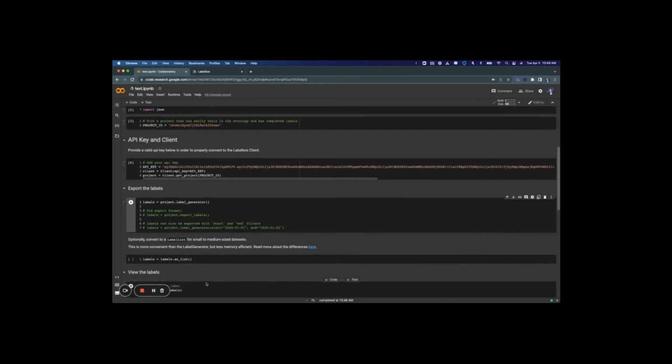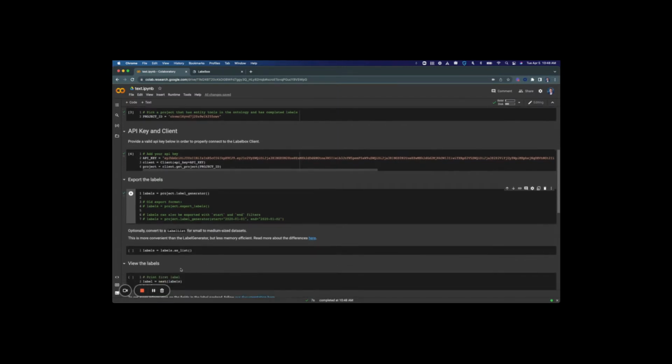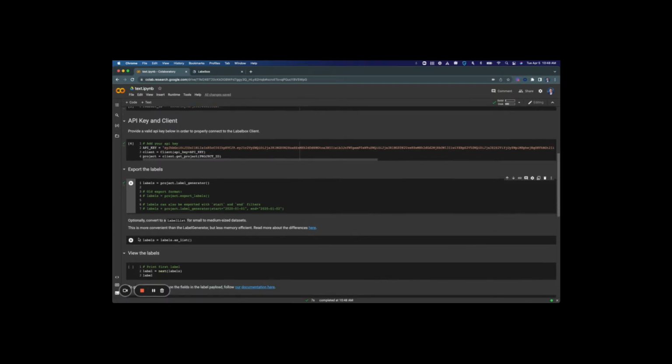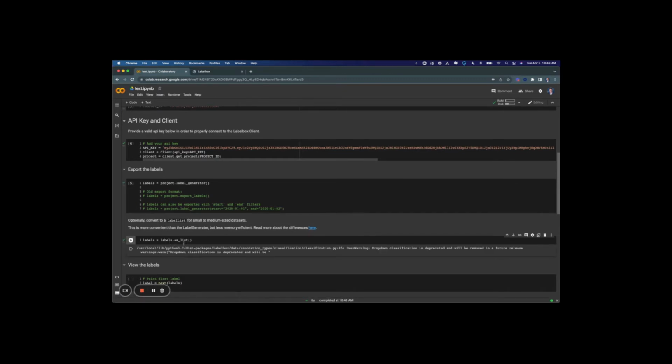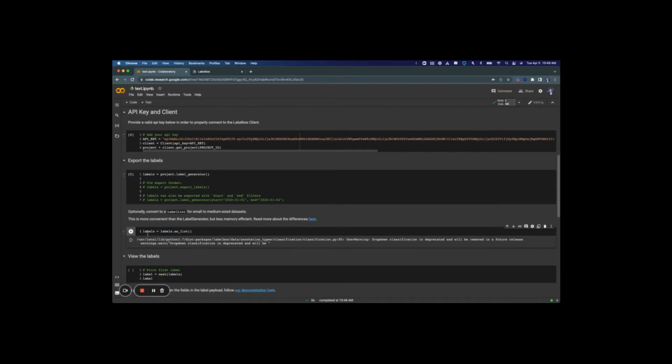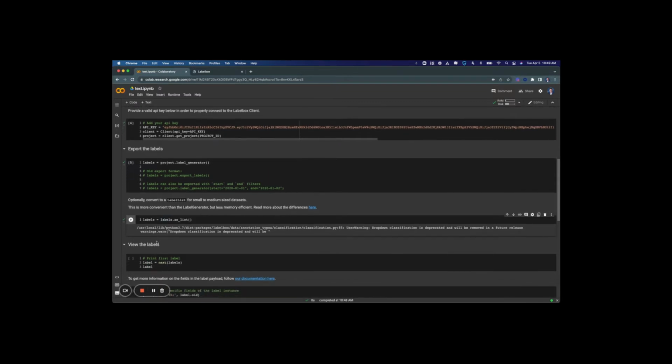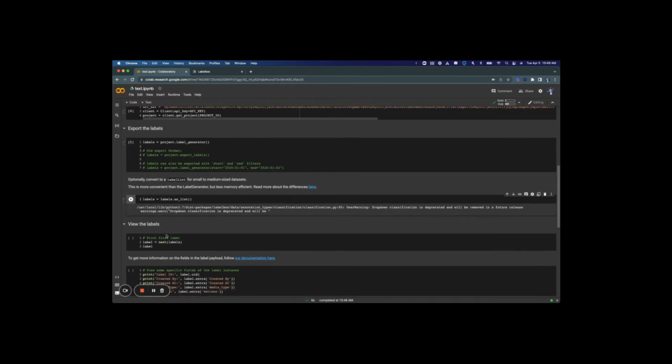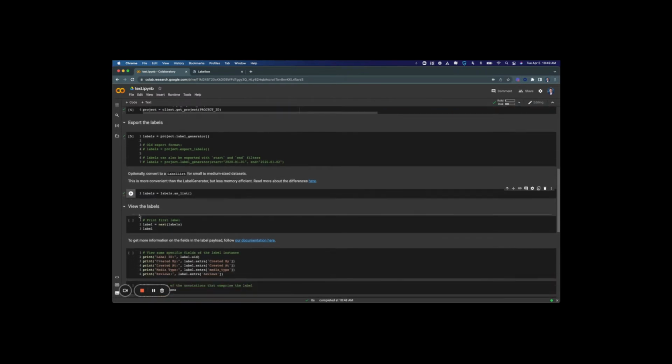And after a few seconds, my export has completed. So the next thing I can do is optionally convert this export to a label list, which is great for small to medium-sized exports because it will be more convenient to work through than what the label generator creates, although a tad less memory efficient. We can follow the link here to read about these differences. So I'll call the asList method on our labels object here and store this again in the labels variable just to replace it. And this is just a note about a drop-down deprecation, so we don't need to worry about this.